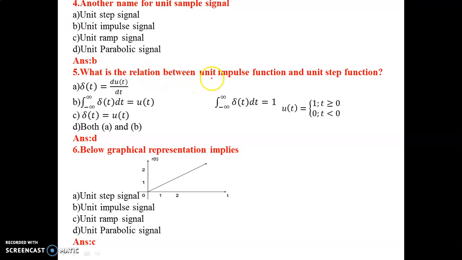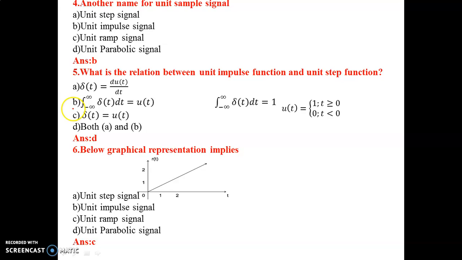What is the relationship between impulse function and unit step function? Here 4 options are given. Which option gives the correct relationship? Basically we have the integral from minus infinity to plus infinity of delta of t dt is equal to 1. Similarly, u of t is equal to 1 for t greater than or equal to 0. So we take the integral from minus infinity to plus infinity of delta of t dt is equal to u of t. So this option, option B, is correct.